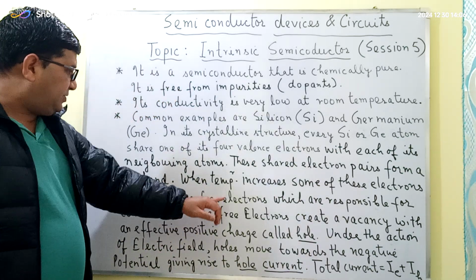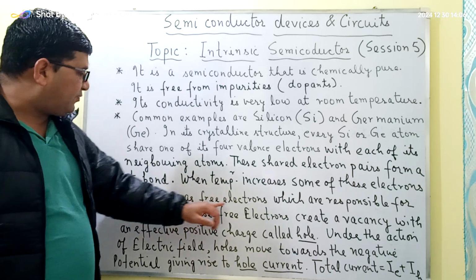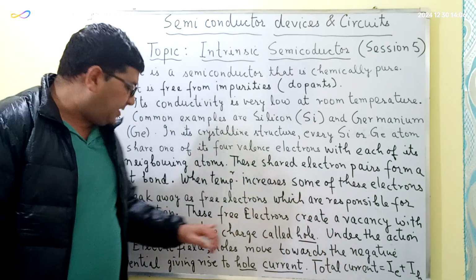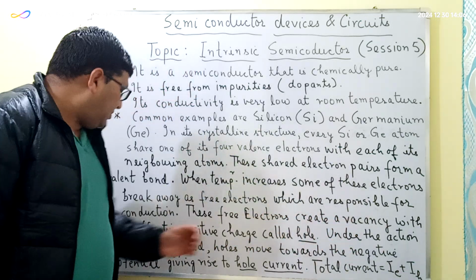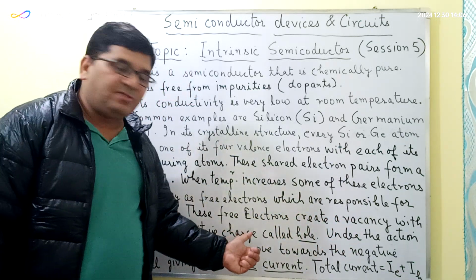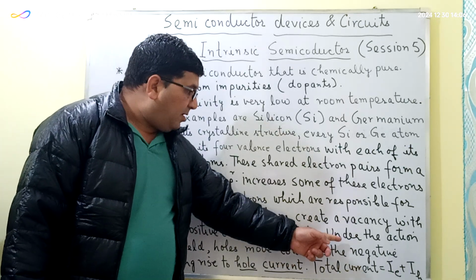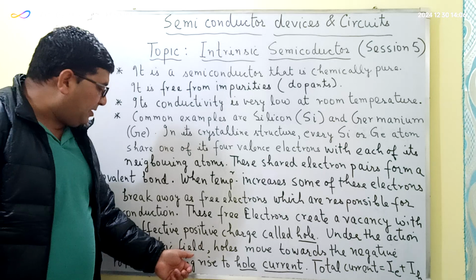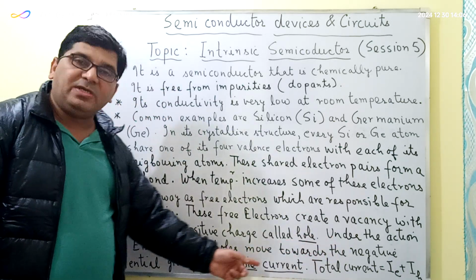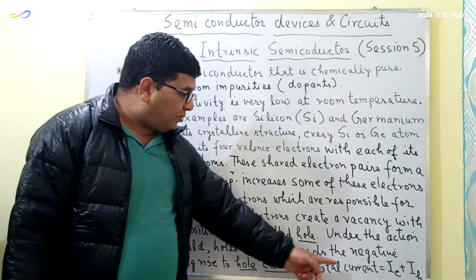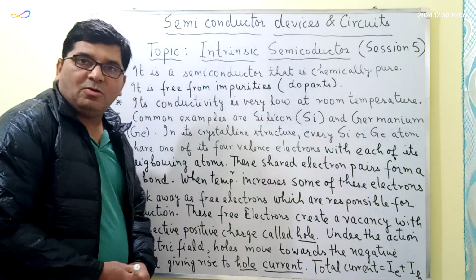These free electrons create a vacancy with an effective positive charge, which we call a hole. Under the action of the electric field, these holes move towards the negative potential, giving rise to hole current. So the total current will be equal to the sum of the electron current plus the hole current.